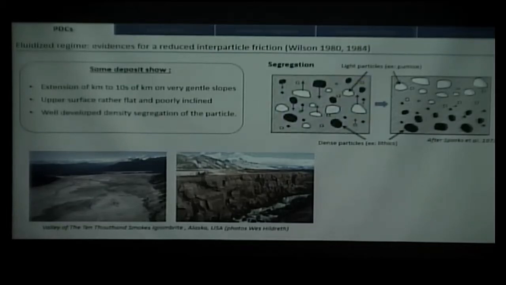Okay, so that is supposed to be caused by a very strong segregation of density, and that is supposed to be possible only if there are low interparticle contact forces, at least for a well-defined density segregation like the one I show here. So there is some behavior that looks like fluids, so that's why some flows are considered to propagate in at least partially fluidized states. And by fluidized states, in my mind, it means high pore pressure. I will explain after what it is about.